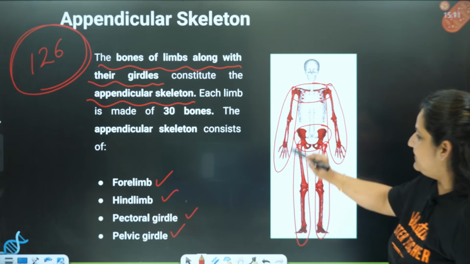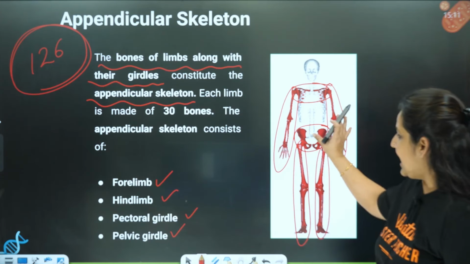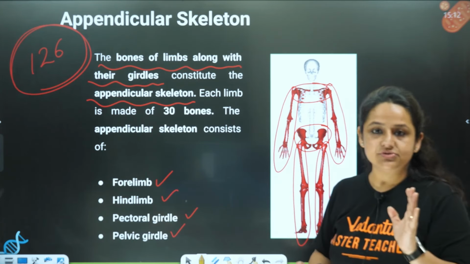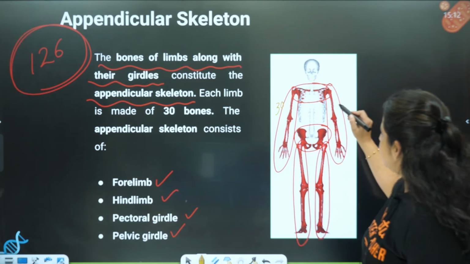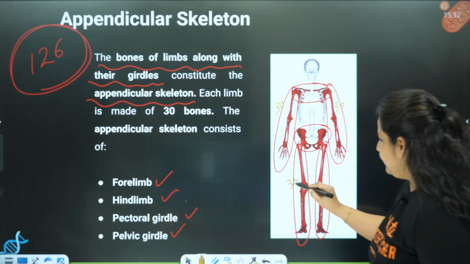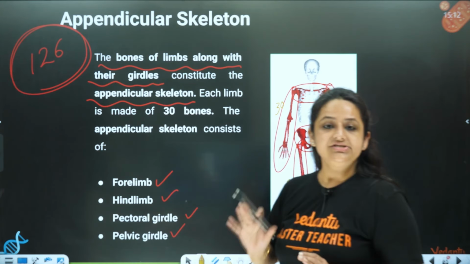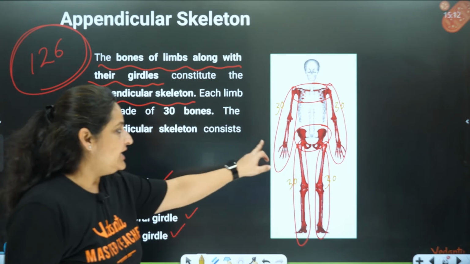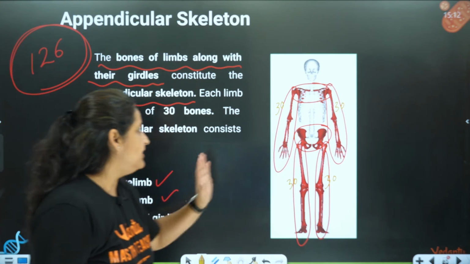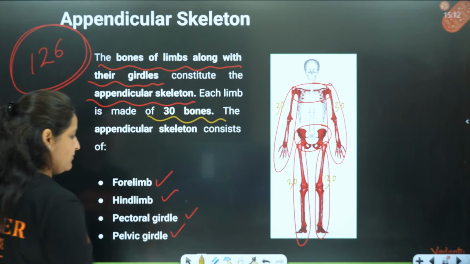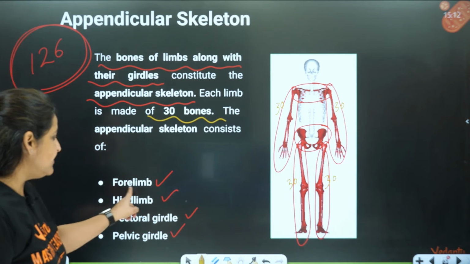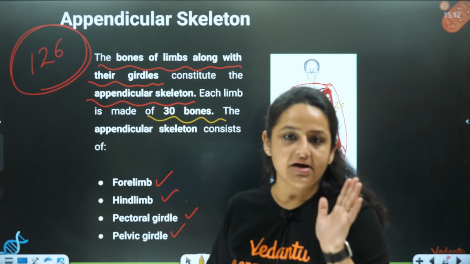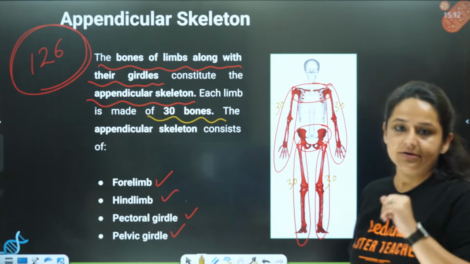Now, each forelimb as well as each hind limb is made up of 30 bones. So 30 over here, 30 over here, 30 over here, and 30 over here. So here itself you are getting your total, how much? 120. So first we will count the bones present in the forelimbs as well as the hind limb, and then we will talk about the girdles.